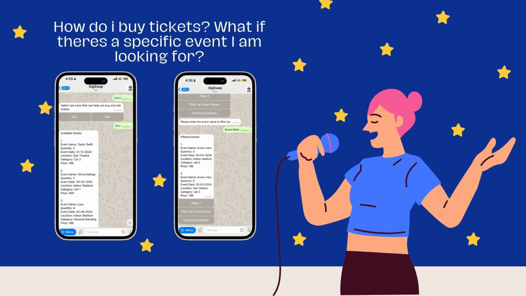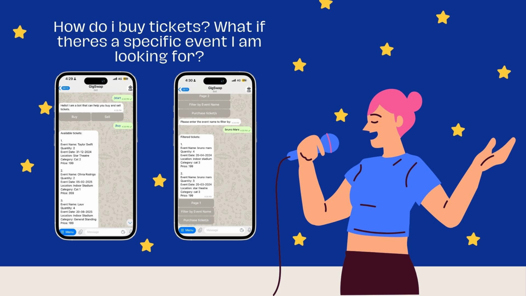Next, what if you would like to purchase a ticket, or there's a specific event that you are looking for? Just by using the /start and /buy commands, you can purchase any tickets as GigSwap will showcase all available listings that has been made. To ensure that GigSwap is as user-friendly and interactive as possible, we ensure that all available tickets are showcased in pages, with 10 listings per page.